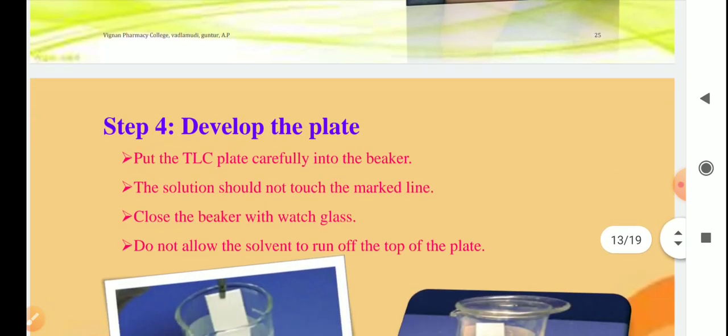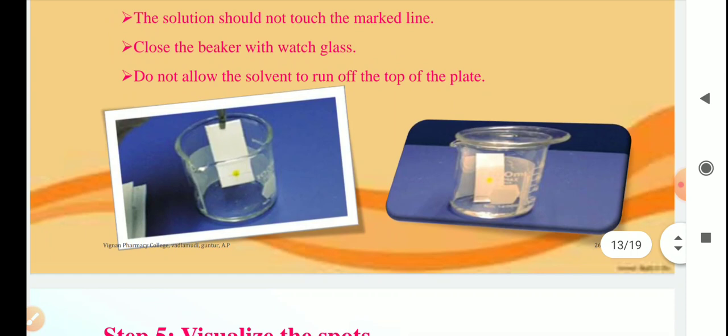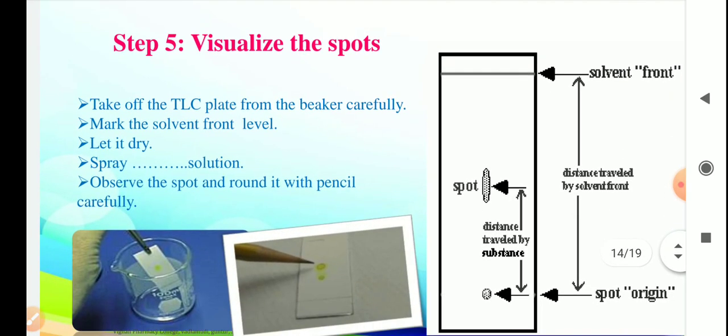Then develop the plate. After putting the compound on the TLC plate, you have to dip it into the developing chamber. Then you have to wait for the solvent to move from lower to upper, and when it is very close to the end, you have to stop the process and remove the TLC plate. Then you dry it.